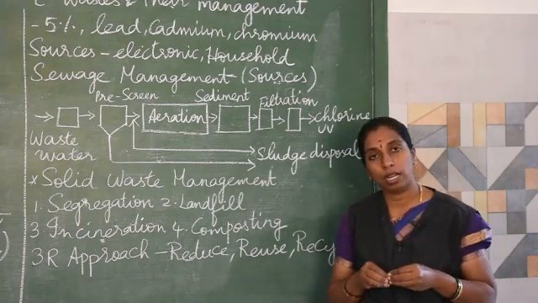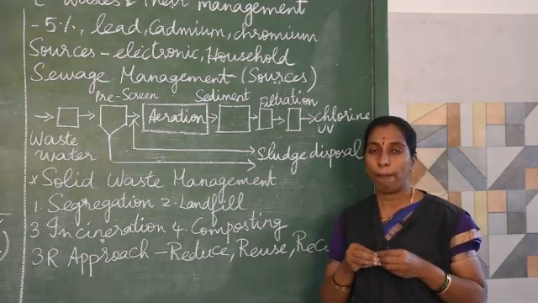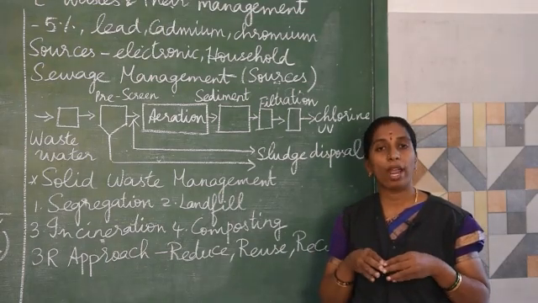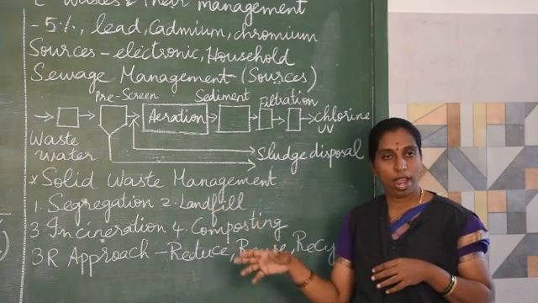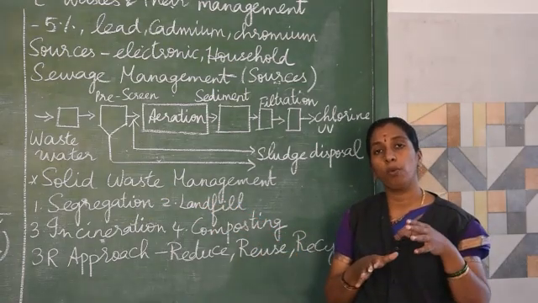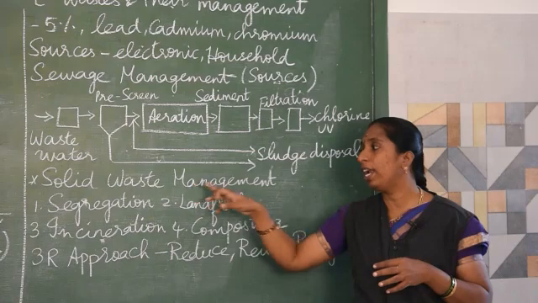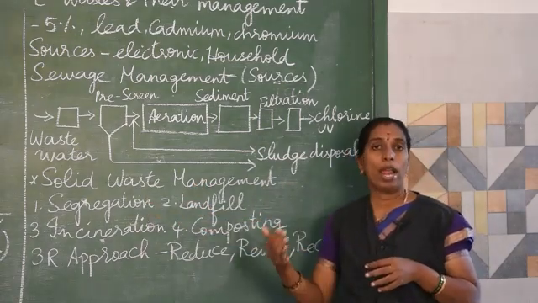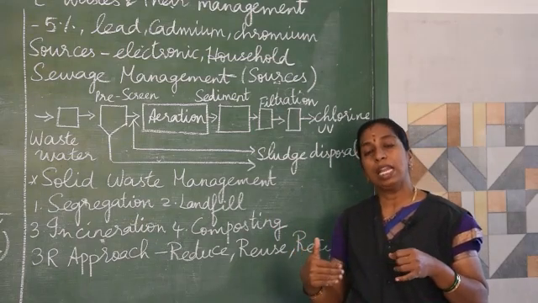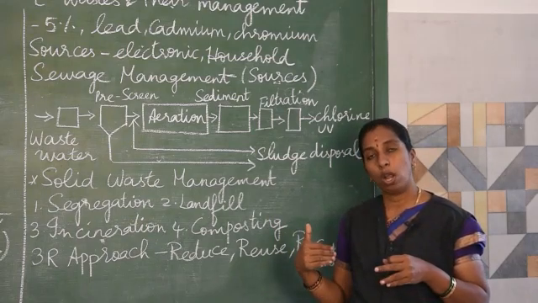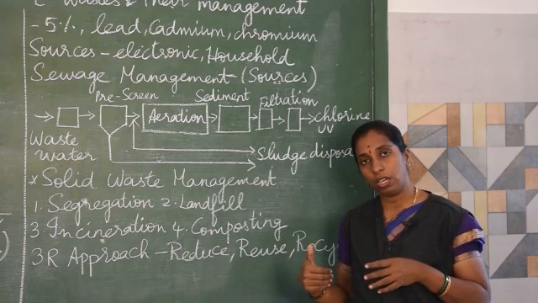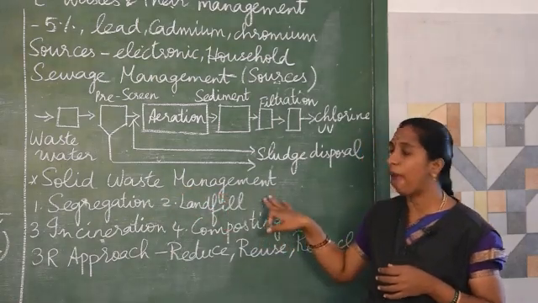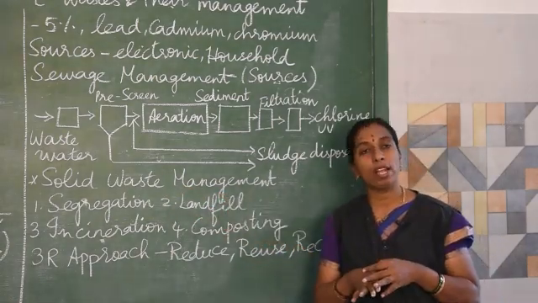The waste that is collected from industrial waste, municipality waste, household waste, agricultural waste, all this waste will come under solid waste. Managing this solid waste is called solid waste management. So first you should learn what solid waste is.